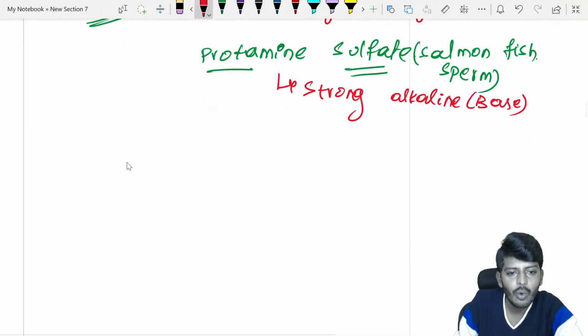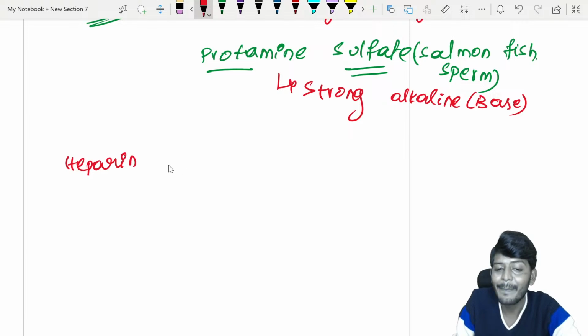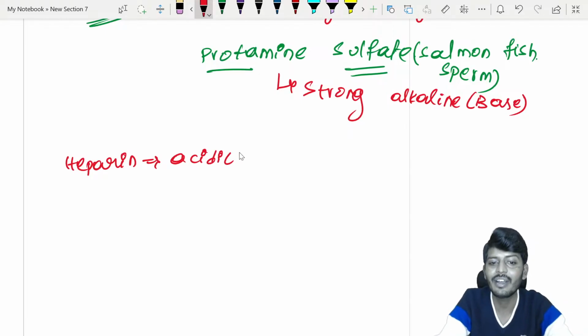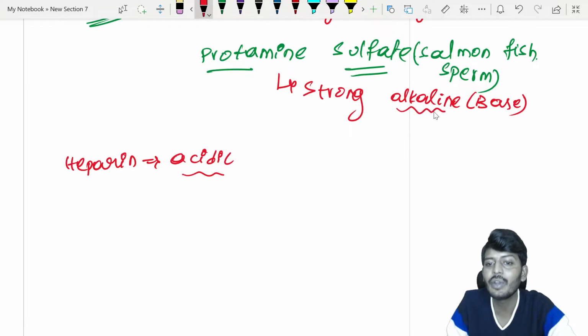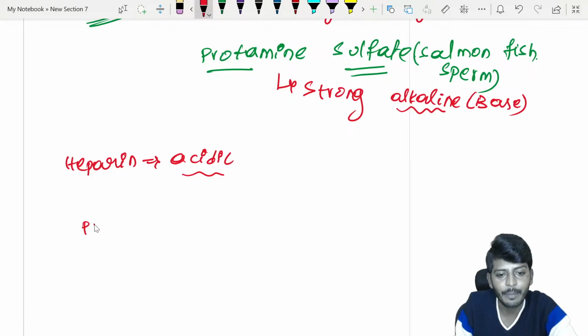Now let us look at the nature of heparin. Heparin is highly acidic in nature. So the alkaline protamine is neutralizing the heparin.